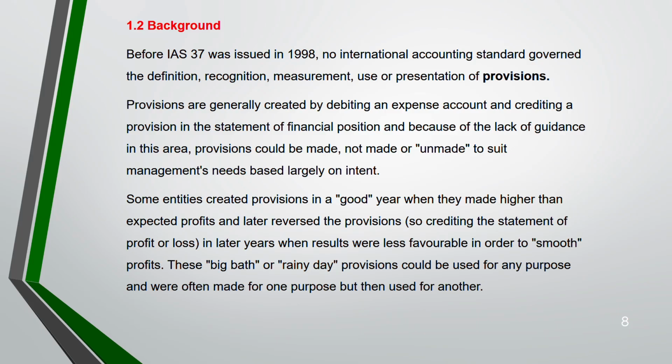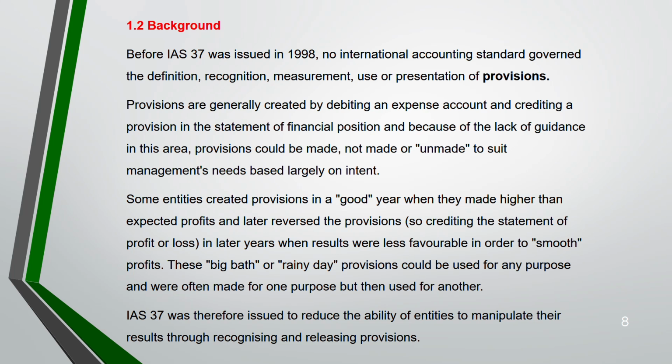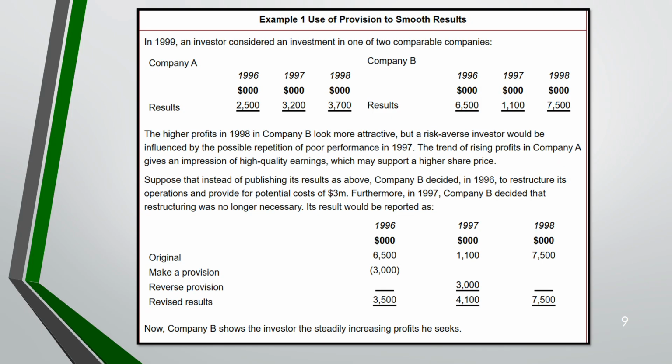recognize the provision. So this big bath or rainy day, we say, provisions could be used for any purpose and were often made for one purpose but then used for another. You see, we have been manipulating this provision. Therefore, IAS 37 came as a result to reduce the ability of entities to manipulate their result through recognizing and releasing provision like this. Now you can't do that.